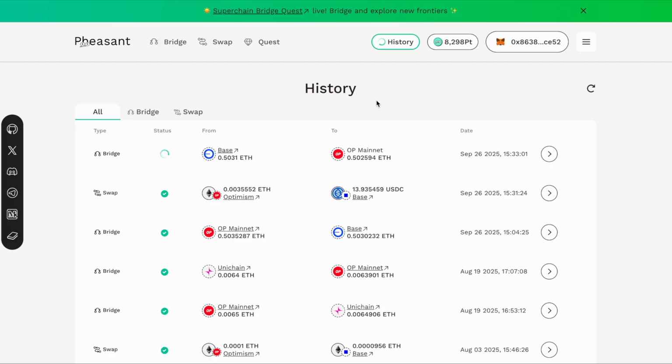And that's the walkthrough for Pheasant Swap and the history page. In the next video, we will explore Pheasant points.